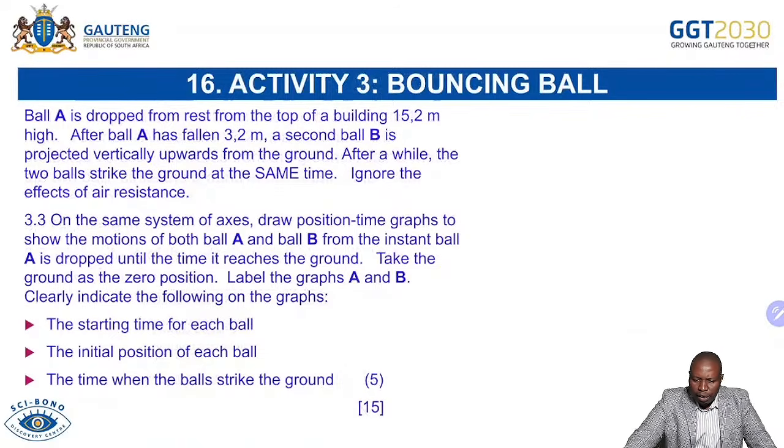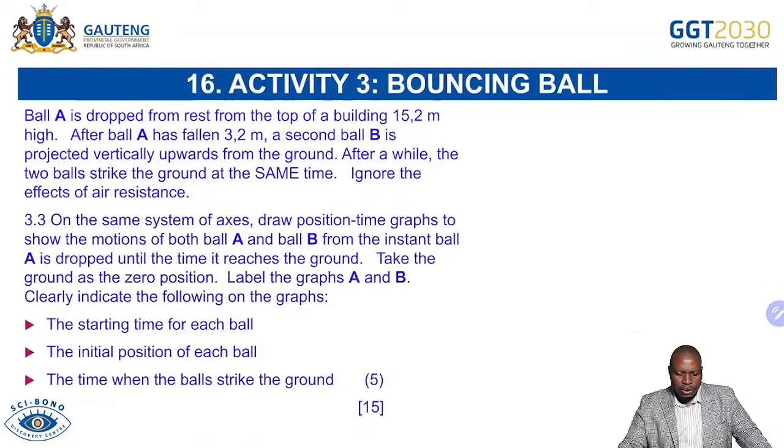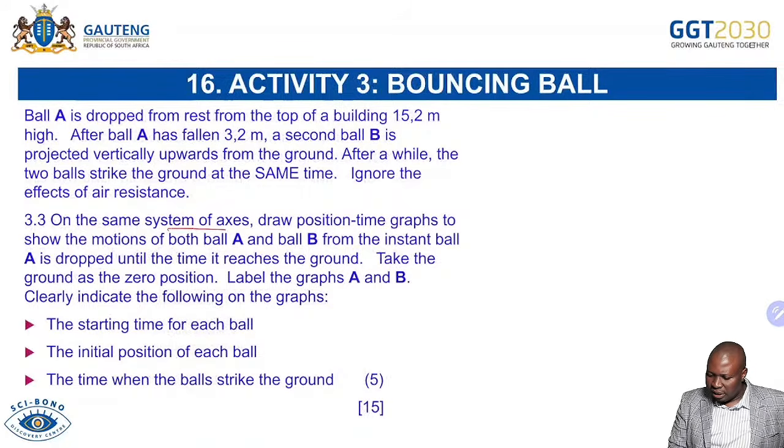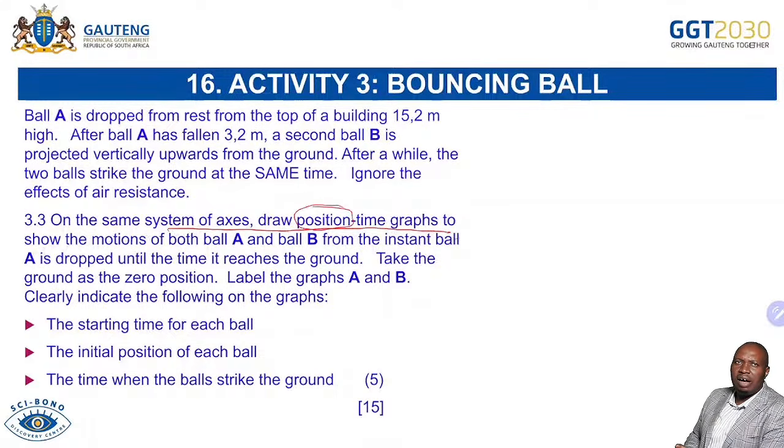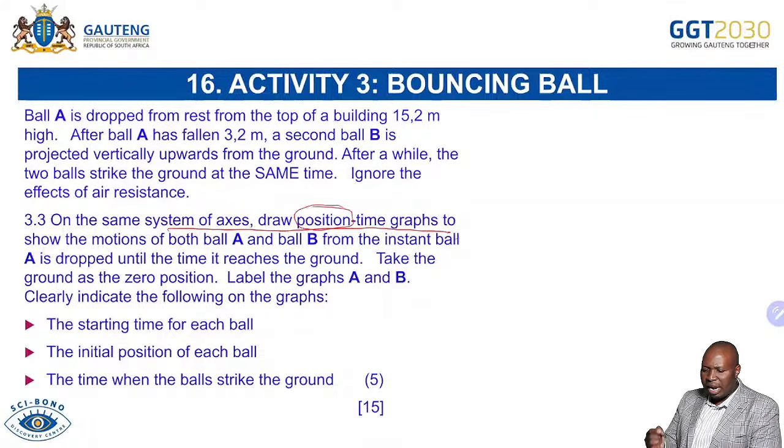Now, on this one, on the same set of axes, draw position time graphs to show the motion of both ball A and ball B. When you are drawing the graph, the most important thing is that when it's a position time graph, usually we're talking about curves. And when it's a velocity time graph, we are usually talking about straight line graphs.